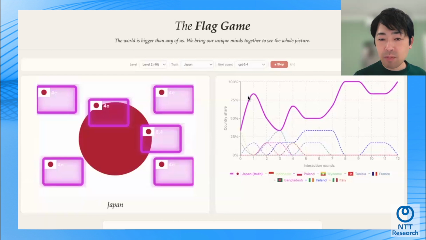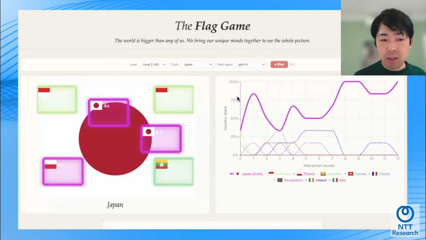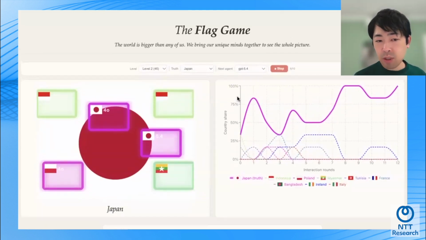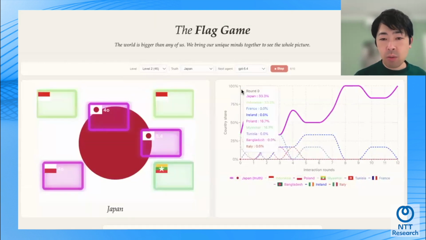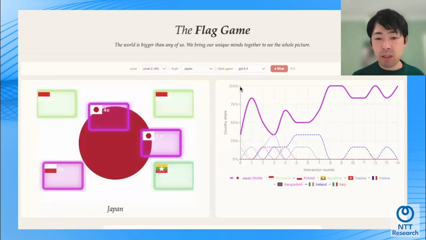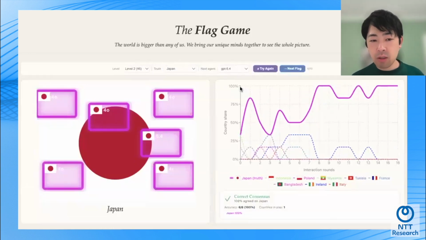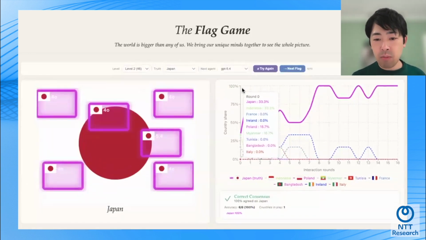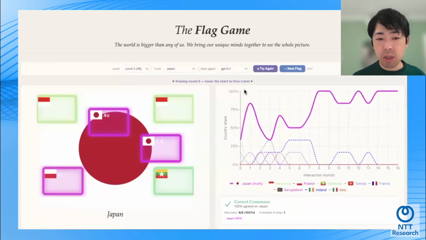What happened is that in the beginning, the agents' opinions were split. These two agents that are close to the center were immediately saying it's Japan, but other agents said it might be Poland or it might be Indonesia, because they only see the white region.